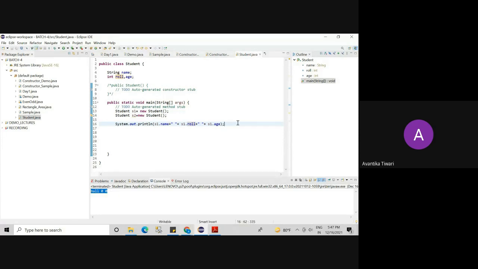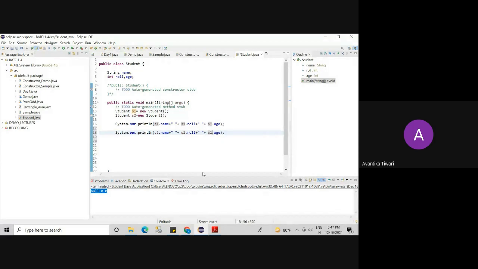Now let's try to print the content of the S2 object. We have created two objects now. Now I want to access the details of the S2 object. Same statement: System.out.println S2.name, S2.roll, and S2.age.